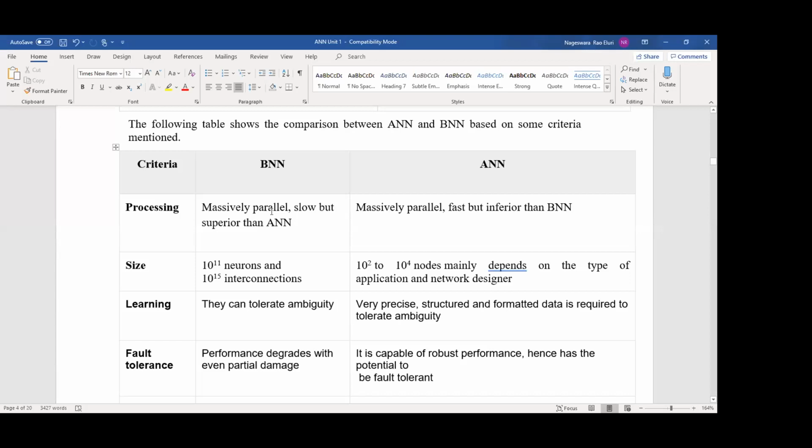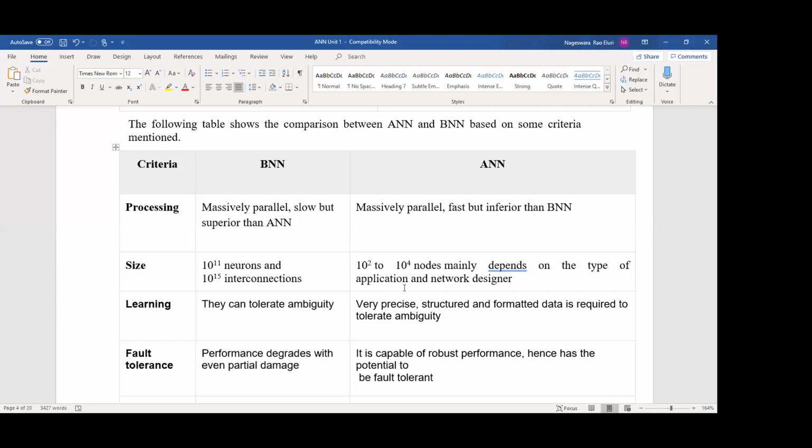Now size: how many neurons and interconnections, you have to remember 10 to the power of 11 neurons and 10 to the power of 15 interconnections. But how many nodes can we connect in each and every layer? Maximum 10 to the power of 4, that means 100 into 100, 10,000 nodes. Mainly, it all depends on the type of application and network design.